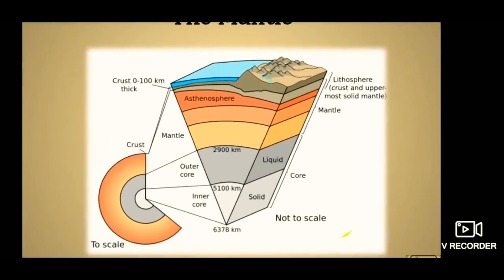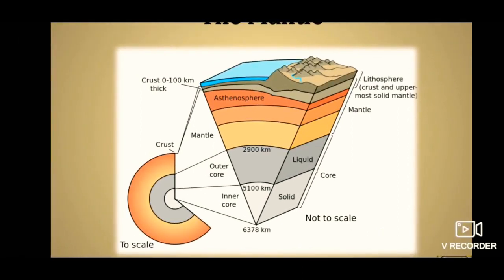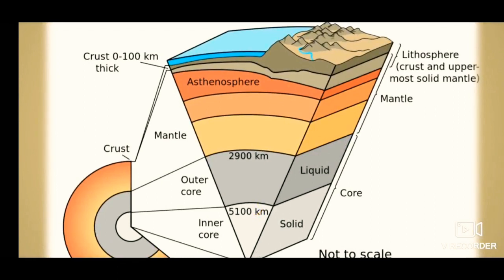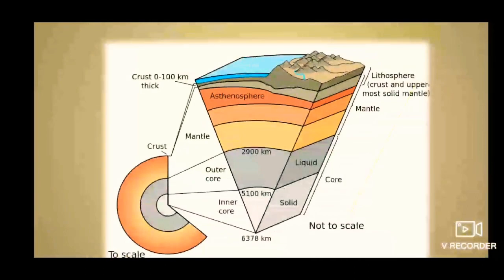Here again, this diagram denotes the asthenosphere. The asthenosphere is the upper mantle just below the lower layer of the crust. So asthenosphere is upper mantle and lower mantle is known as mesosphere.